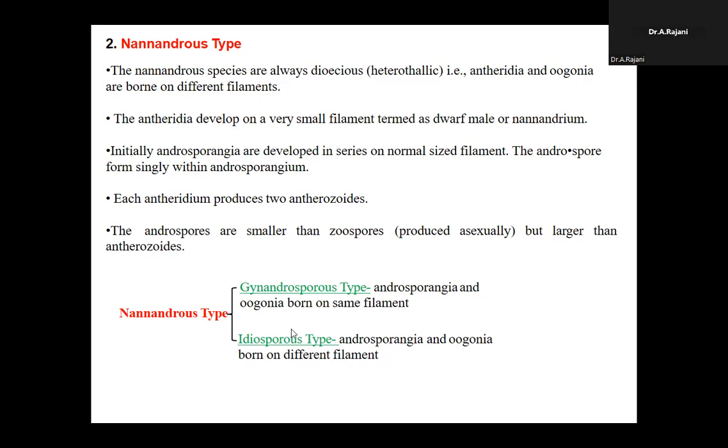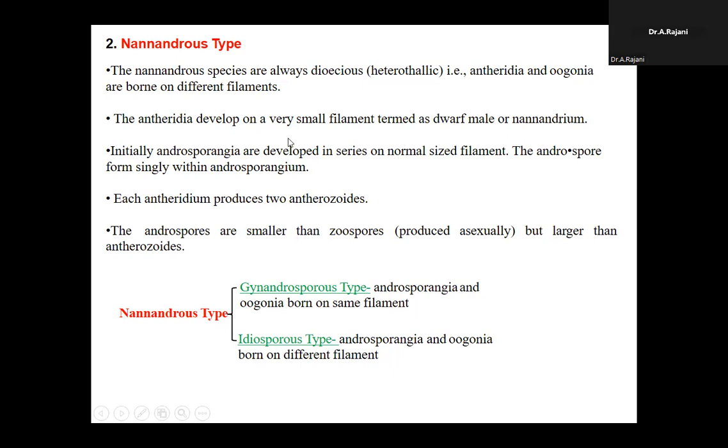Again, another very important character: in Nannandrous species, two types are there. One is Gynandrosporous, the second is Idioandrosporous. See, these two. The dwarf filament is most important. Why very small?